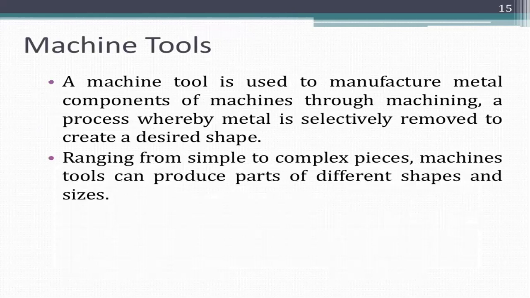Machine tools. A machine tool is used to manufacture metal components of machines through machining, a process whereby metal is selectively removed to create the desired shape. So if we need a round rod, then we go for a turning process on a raw material or workpiece. Ranging from simple to complex pieces, machine tools can produce parts of different shapes and sizes.